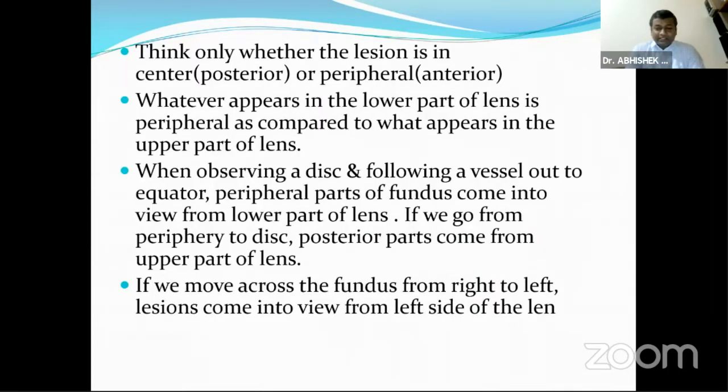Whatever we see in the quadrant we are examining has to be drawn in the quadrant of the eye which is nearest to the examiner. It should not be that you are seeing the supratemporal quadrant and you draw it in the supratemporal quadrant again, because we have inverted the chart. So it has to be drawn in the infranasal quadrant, which is nearest to the examiner. Another thing to remember here is that a lesion in the periphery is the most anterior, and a lesion seen in the center is the most posterior.